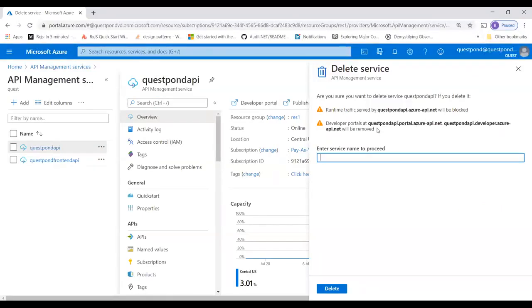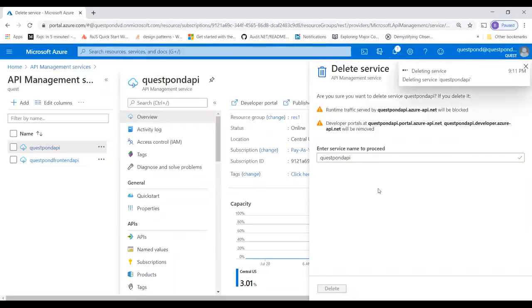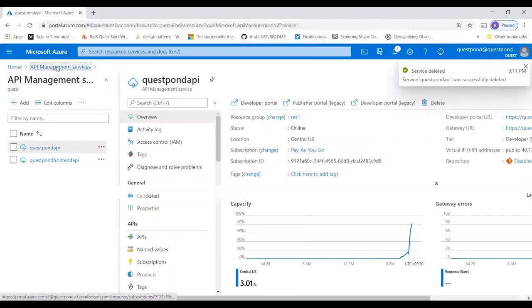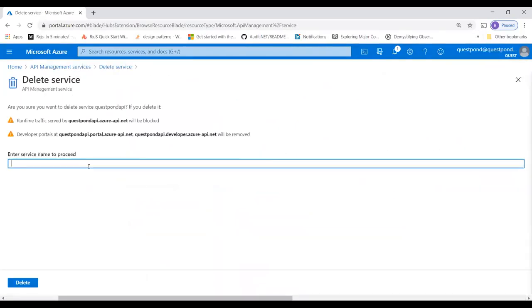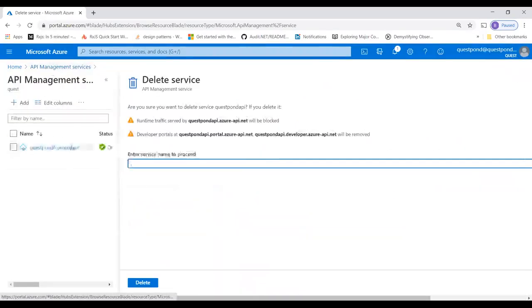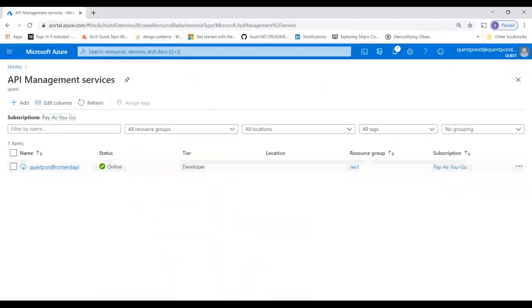Enter the service name to proceed. Guys, I'll tell you why I'm deleting it, because it can confuse you. So this one here, Quest Point API, is getting deleted, right? So that's got deleted.